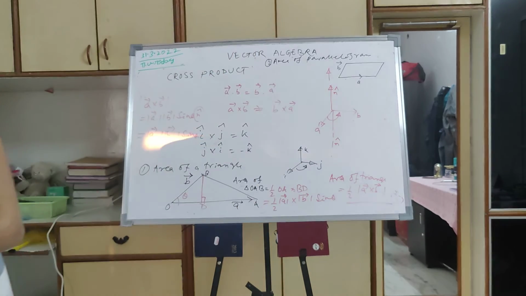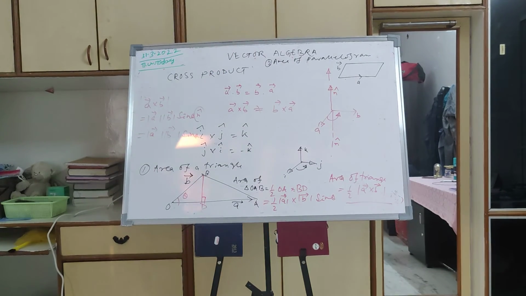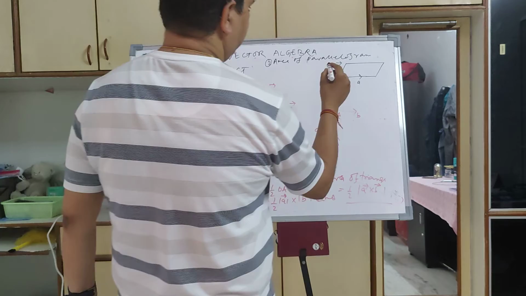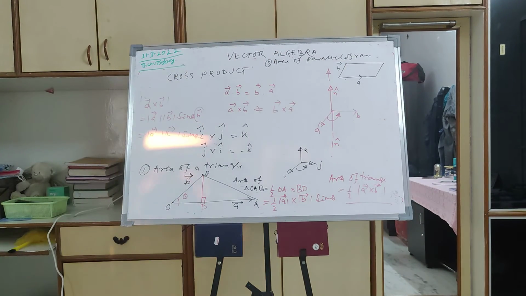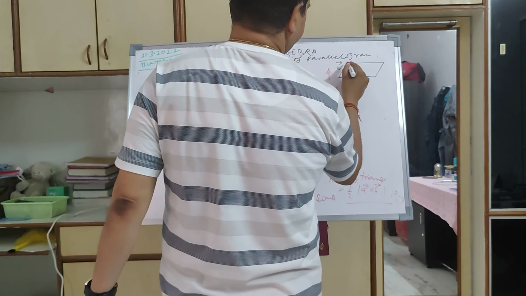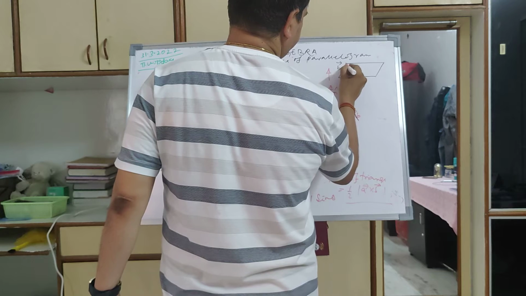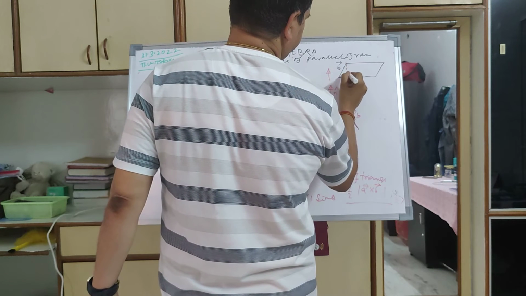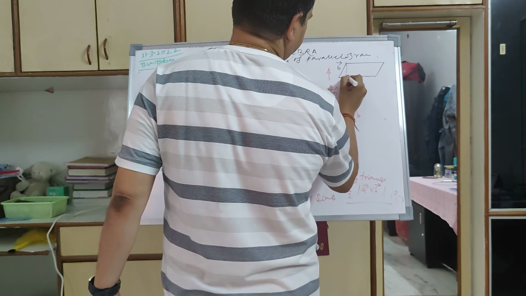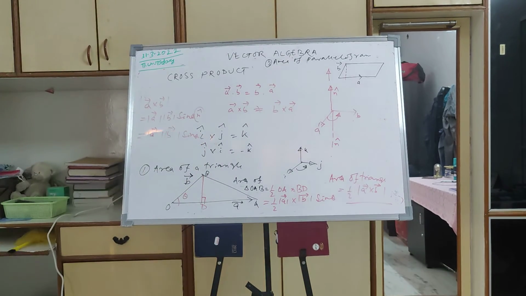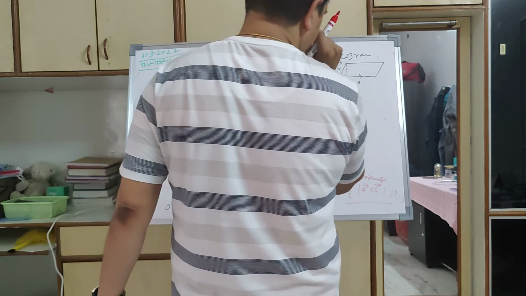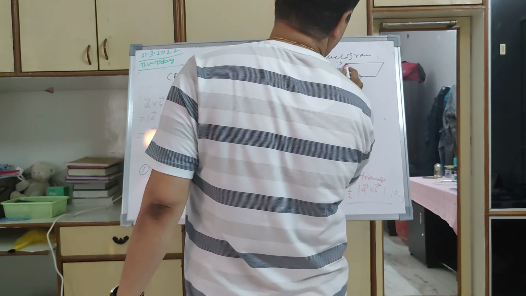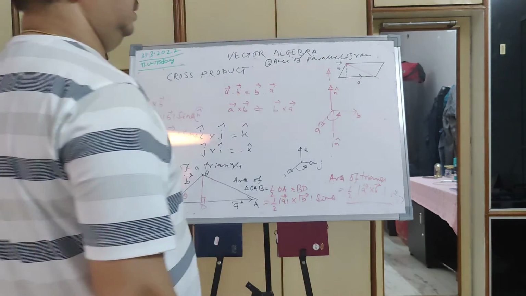What will be the area of this parallelogram? Base into height, the perpendicular height. Let us say this will be two triangles, right?